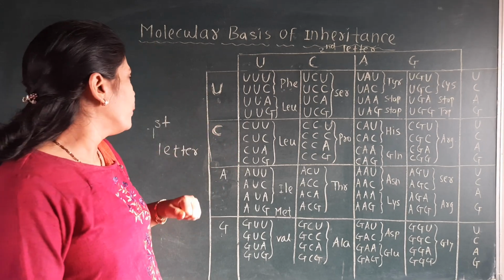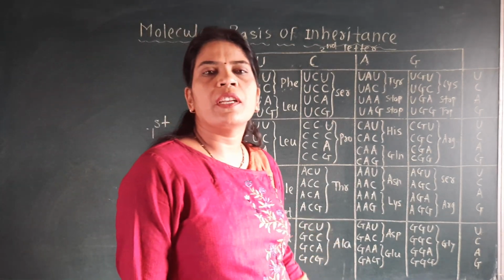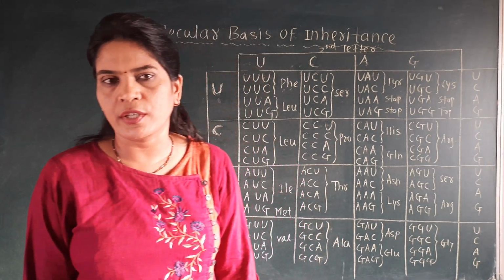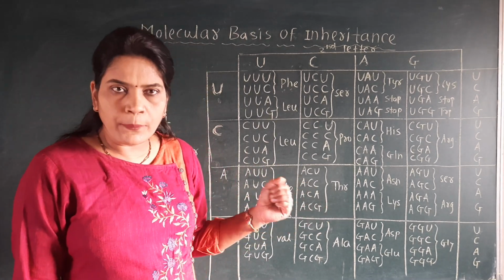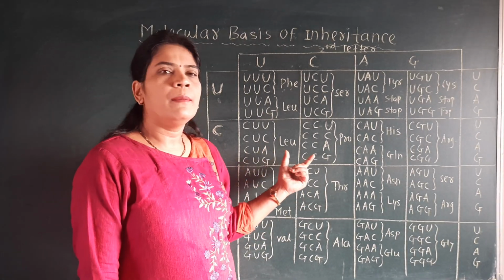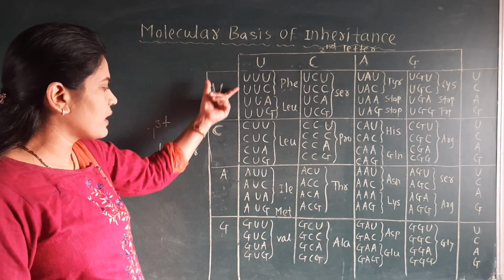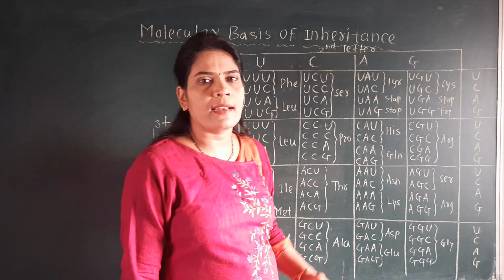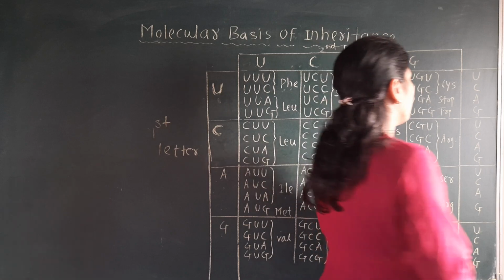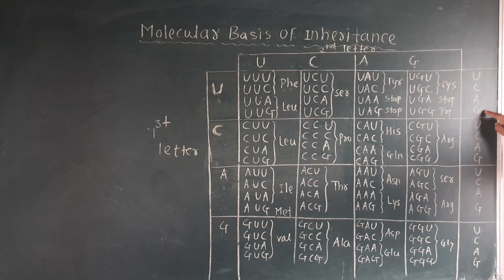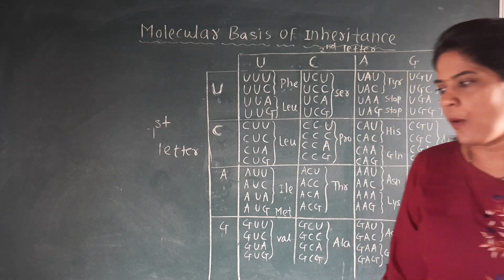Okay, now we will see the next point, that is the genetic code and the mutation. This is very important, but if anybody has a problem memorizing this genetic code dictionary, then think again on the first letter and the second letter, and the last letter will be what? UCAG. Here it is given UCAG. Okay, so this is about the genetic code and its properties.